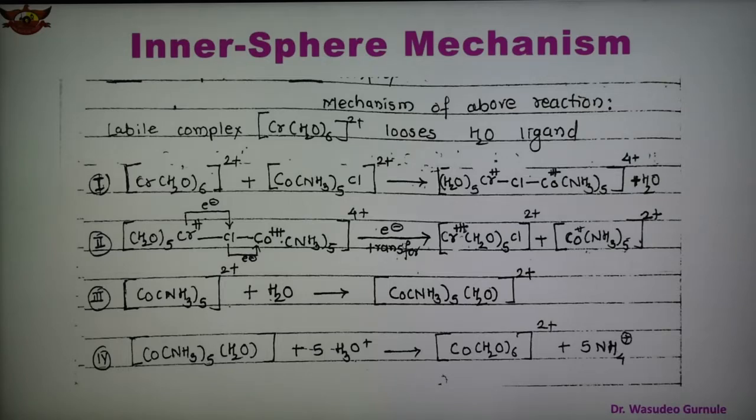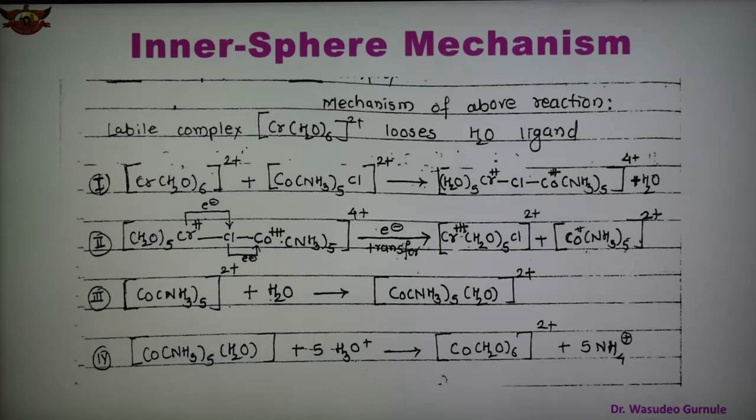Again I am repeating, in the first step, chromium H2O6 2 plus loses a water molecule and forms an activated bridge intermediate with the CoNH3 Cl 2 plus complex. In this bridge intermediate, chromium 2 plus and cobalt 3 plus ions are linked together through the Cl ligand, which acts as a bridge. Therefore the Cl is provided by the inner complex Co 3 plus NH3 Cl 2 plus. This is confirmed by adding an isotope of chlorine in solution, which is not involved in the activated complex.